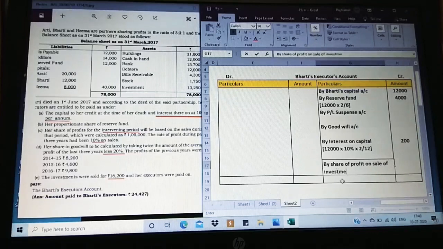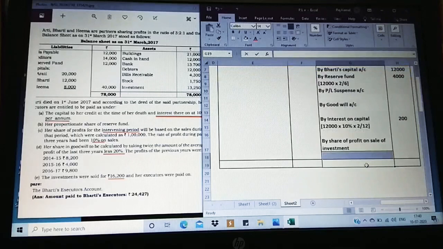Sale of investment. So this we are going to check using the working note. Now let us go for the working note.